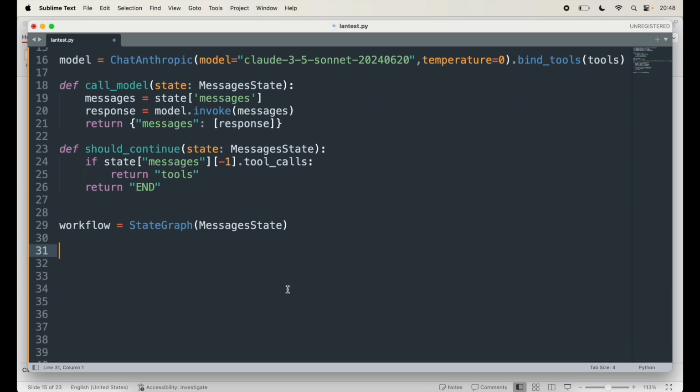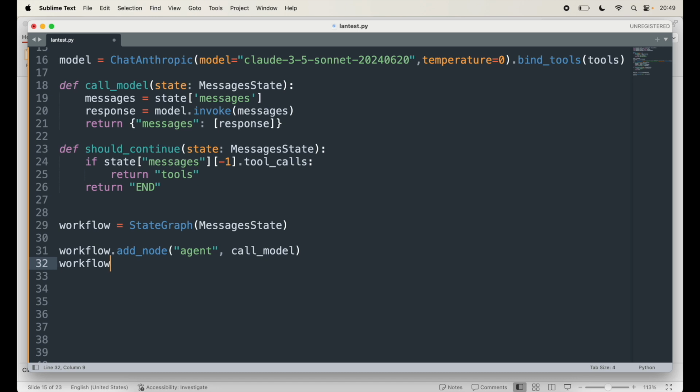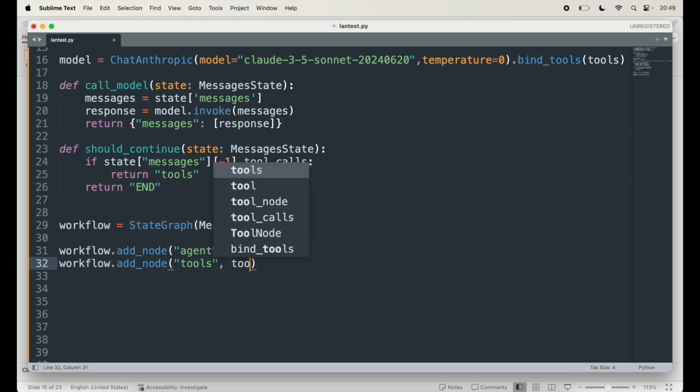Now add nodes for the agent and tools. For that, in workflow, I'll say add_node. So this is how you add nodes, and the agent is call_model. Then workflow.add_node to add the tools, we'll call it as a ToolNode. So that's how you add nodes, and then finally we'll define the transitions between nodes.